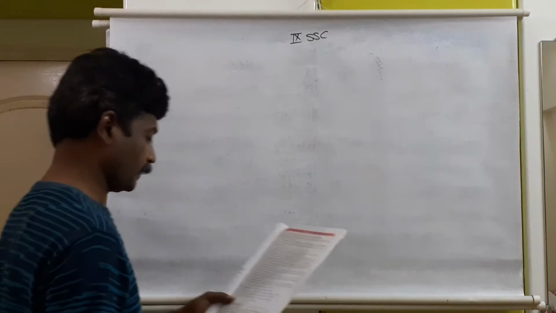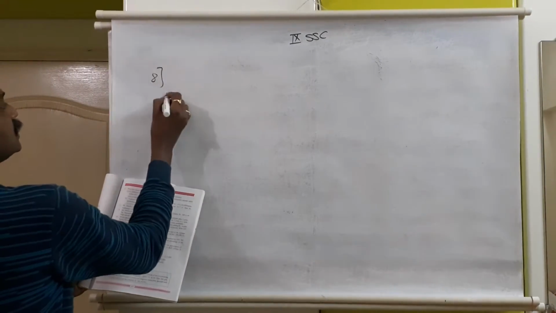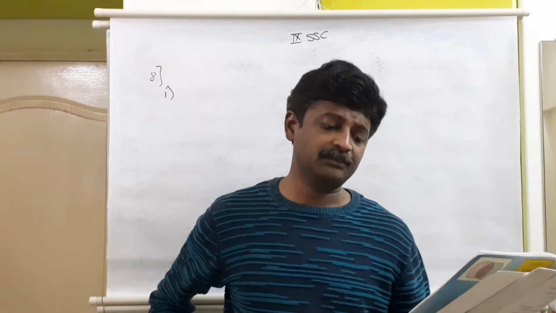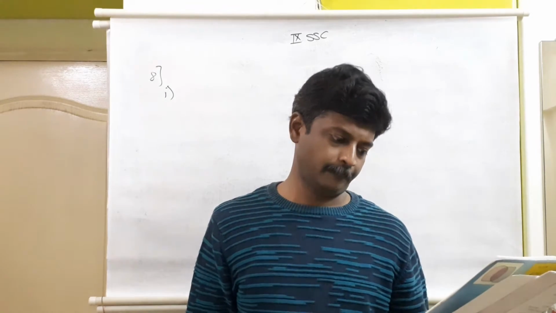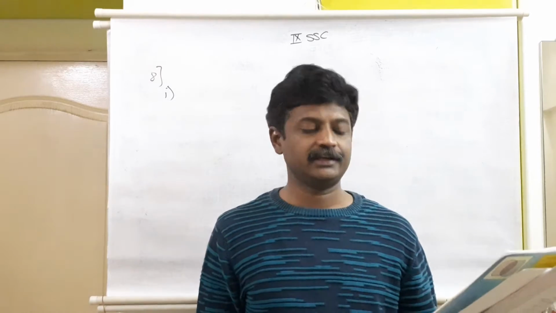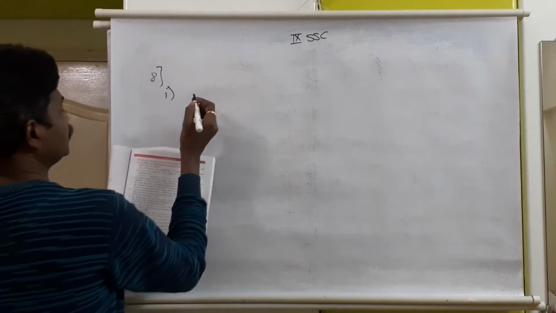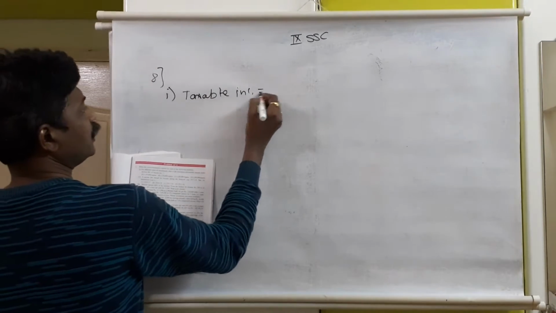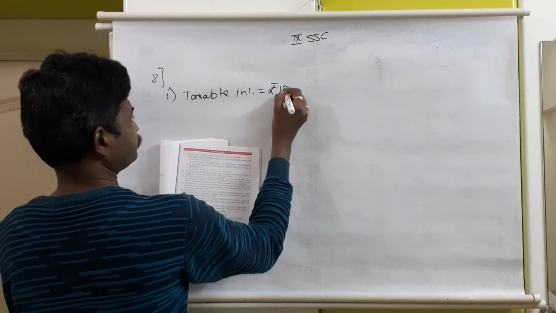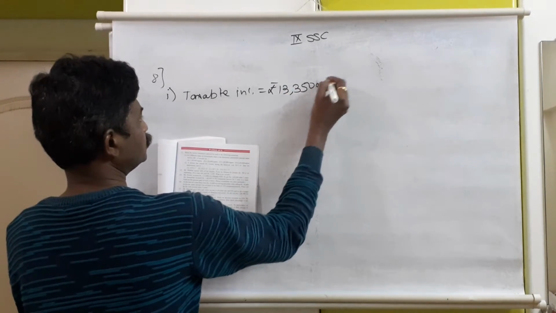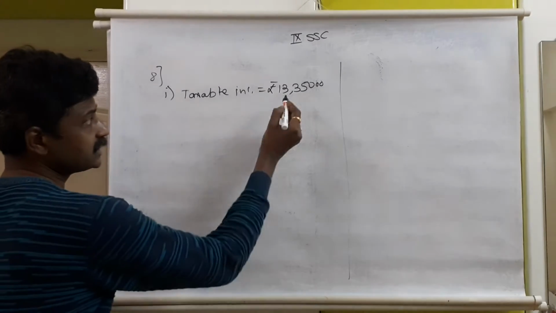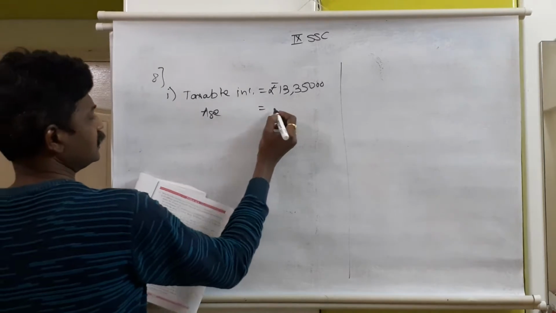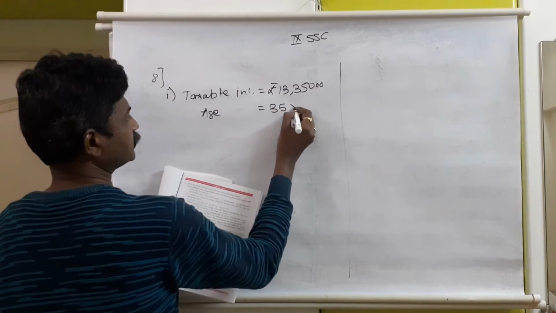Now with the help of that, we are going to continue with these sums. Question number 8, sub question number 1. Mr. Kadam, who is 35 years old, has a taxable income of rupees 13,35,000. Compute the income tax payable by the following individuals. See, what is given: taxable income here is 13,35,000 rupees for Mr. Kadam, and his age is important. The age of Mr. Kadam is given here as 35 years.